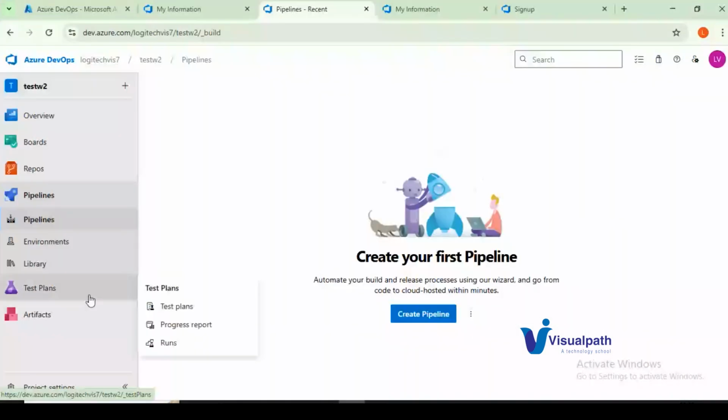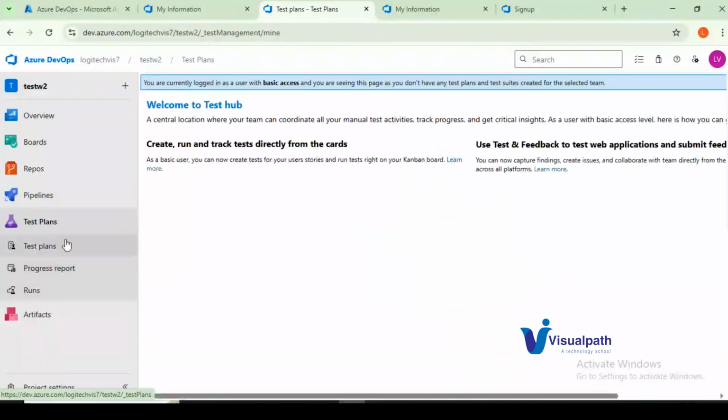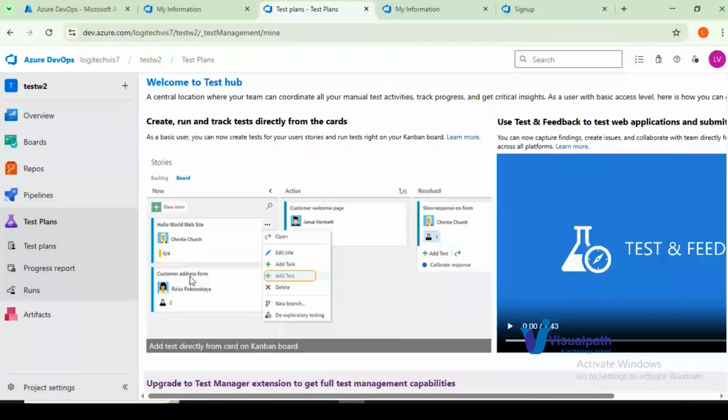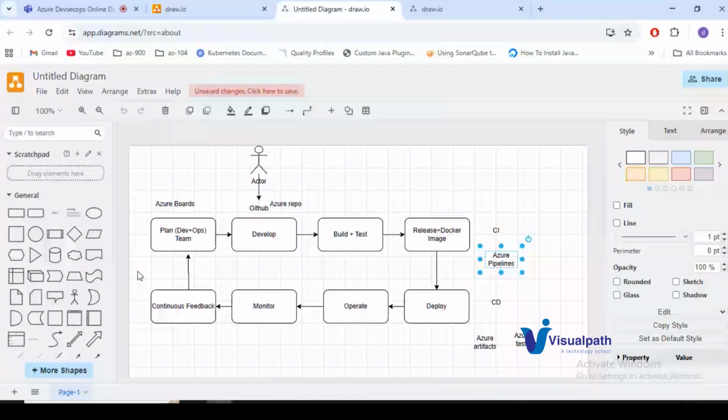And you have other tools as well, like Test Plans. Here you'll write all the test cases related to your application. Once the application is deployed, all the test cases will be right here, and you can achieve the test plans here. And we have one more tool called Artifacts. This is where you will store your artifacts. As I told you, in the Maven example, Maven will give you a .jar file, which is nothing but an artifact. We will store that artifact in Azure Artifacts for future reference.